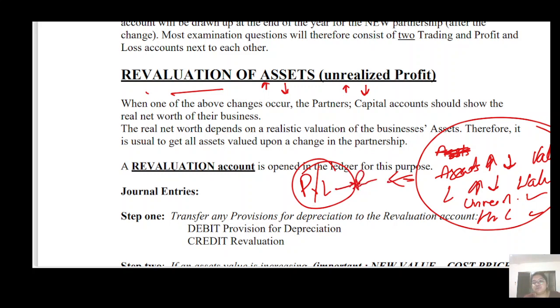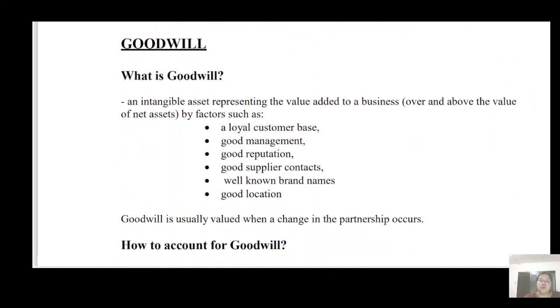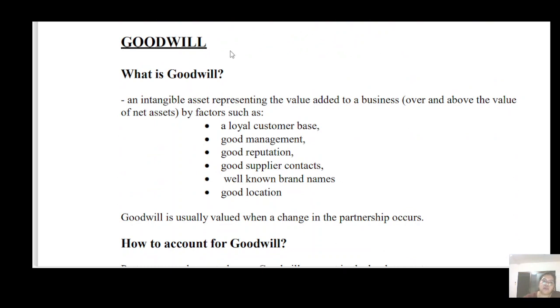Okay, moving forward, goodwill. What is goodwill? I think everyone is very much clear about tangible and intangible assets. So, what are tangible assets and intangible assets?